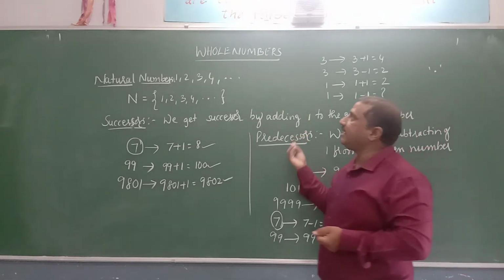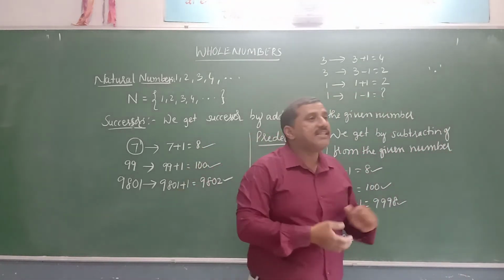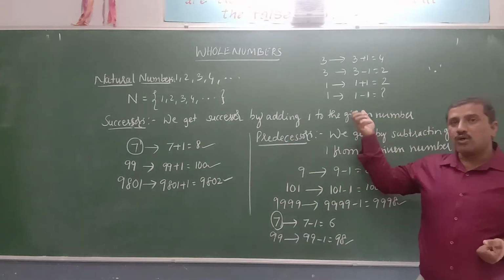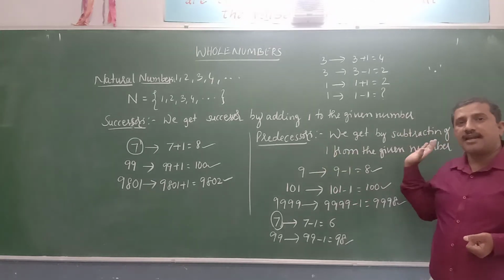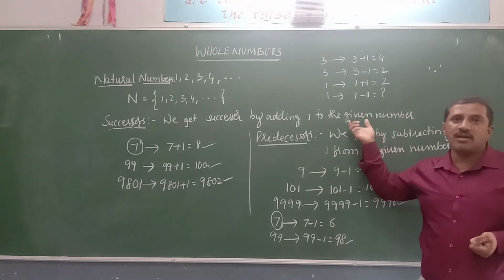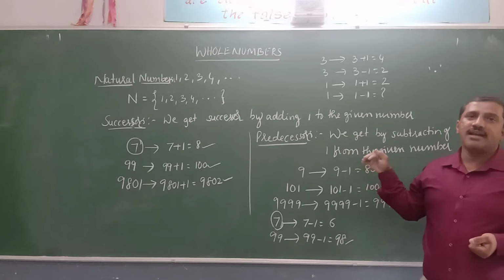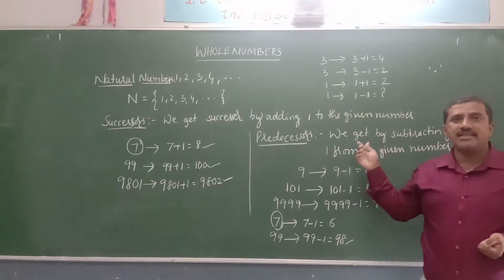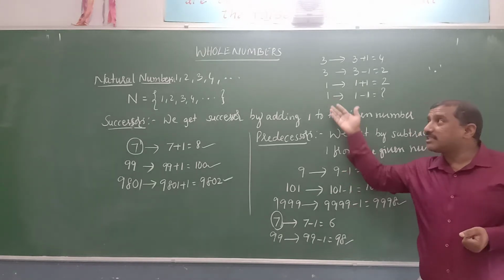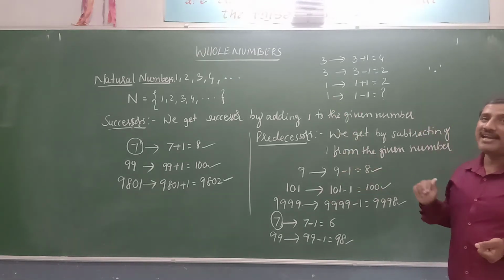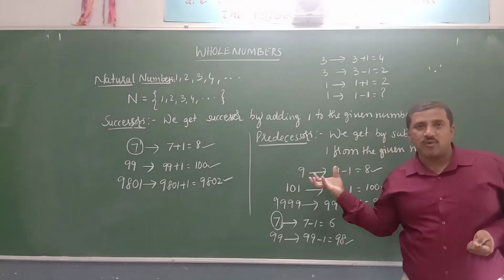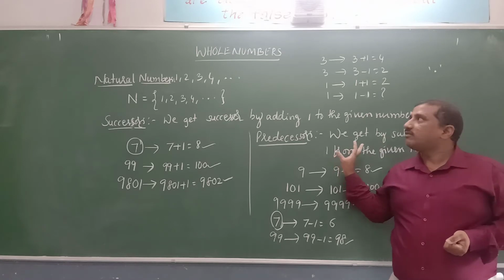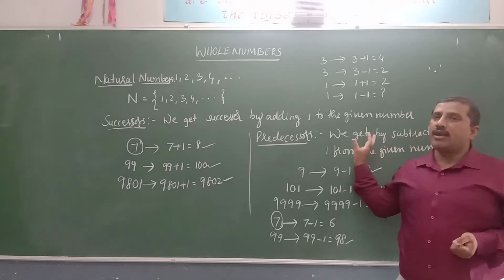Now we will discuss in detail about whole numbers, and in this chapter we will study what are whole numbers and how to represent whole numbers on the number line. And addition, subtraction and multiplication of whole numbers on the number line. Then the properties of whole numbers we study in detail, and the application of those properties we will use in solving some of the problems.